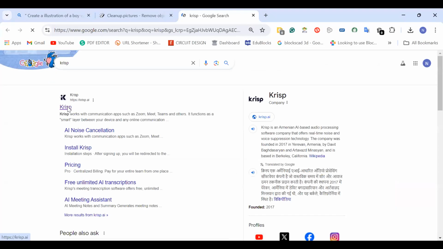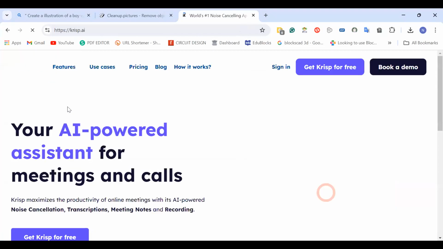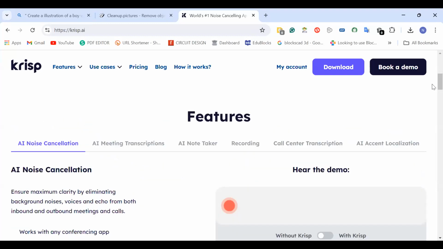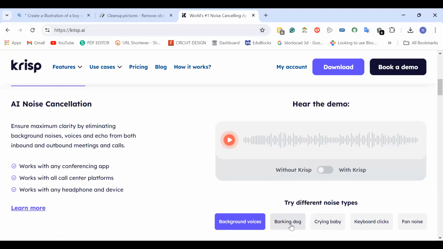As you all know, when we attend online sessions or when we are hosting a session, there's a lot of disturbance and sound. So this Krisp tool is used to reduce or remove the background noise. It's an AI-powered assistant which is free of cost. When you enable it, you can reduce the noise from the background, right? Here the demo is also there, like background voice, a dog barking, a baby crying, or a fan noise. By using this tool, we can reduce the background noise and make your calls very efficient.